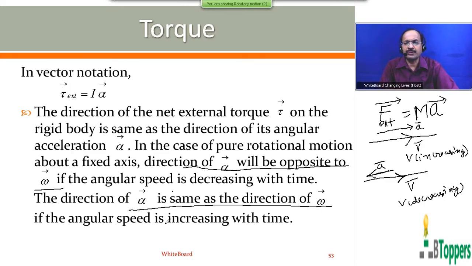Next I would like to discuss one problem based on this result, torque equals I alpha, which we call Newton's second law for a rigid body in pure rotational motion. After discussing one problem, I will show you the complete comparison of equations of motion for a rigid body in pure rotational motion about a fixed axis and similar equations for a rigid body in pure translatory motion.